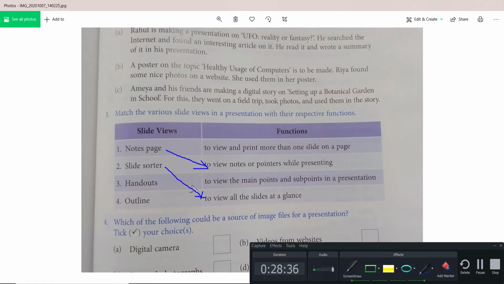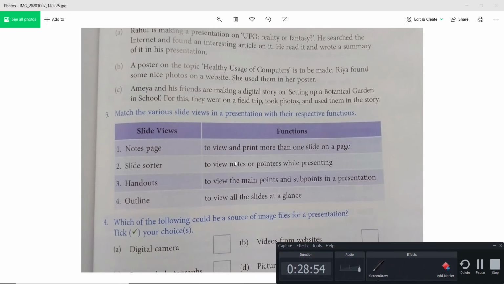You can view a slide along with the notes. Handouts means to view and print more than one slide on one page. An outline is to view the main point and sub point in a presentation. So this way you can give the answer.